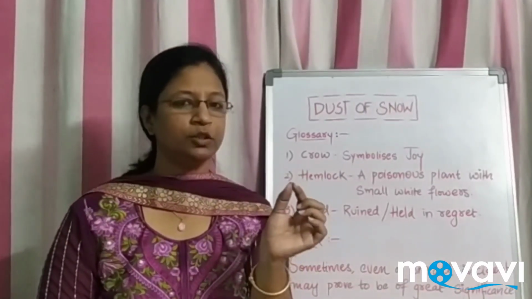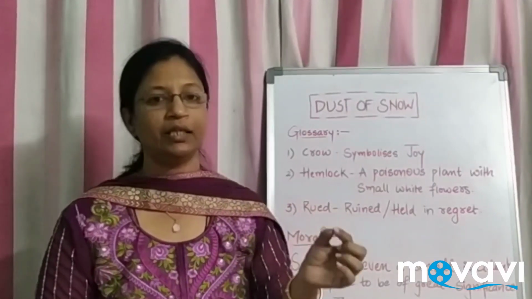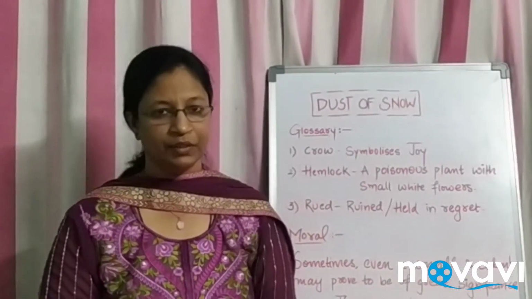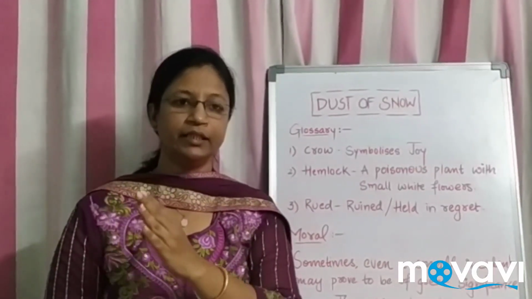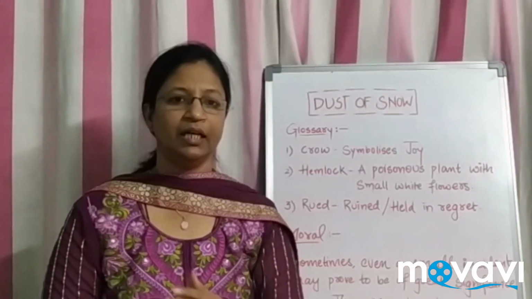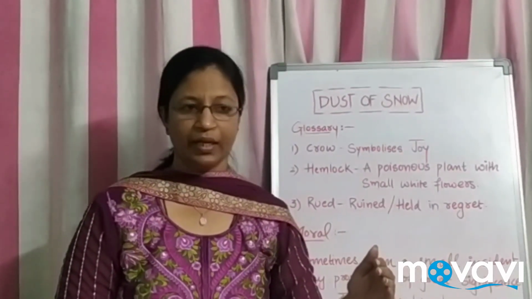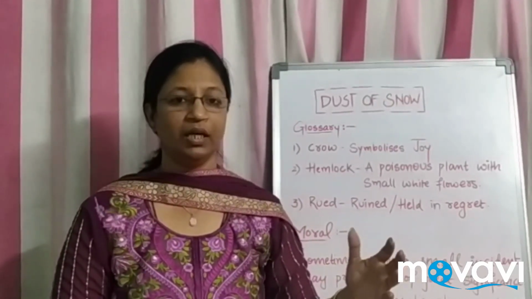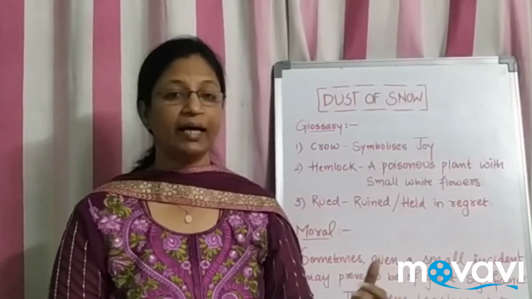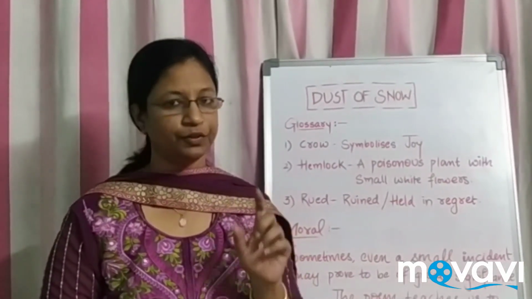These are the small things which change your mood, and you have to make a change to get along in your life, is the point he wants to stress here. Clear? The whole day he was in sadness. The snow is symbolizing a little of the sadness. Even at the hemlock tree he was not having any pleasure. But a small action by a crow gives him a change in mood, and that is the change in his life. That is what he is trying to say in the first stanza.